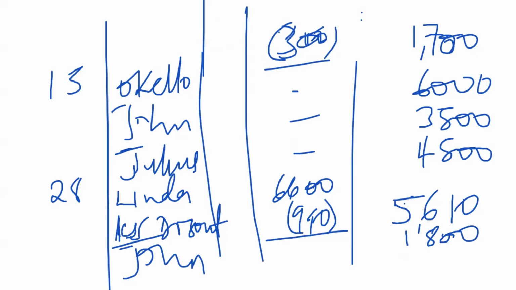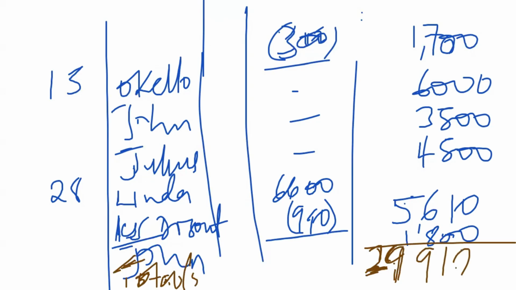So we get now the total. The total, of course, is 29,910. That is our total, the totals that will be found in the general ledger.